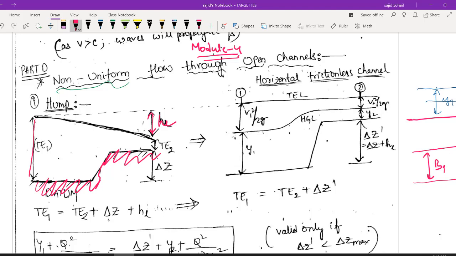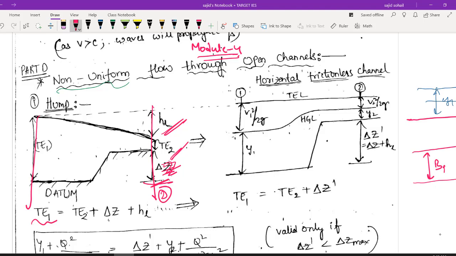So let us say this is your total energy 1 here. Here you will be getting your total energy 2. Not at all a problem, right? So if you want to balance your energy, how it will be? It will be your TE1 energy here and the energy at point 2. So you can write it as HL plus TE2 plus your delta Z, as simple as that. Okay, your delta Z. So there is nothing much to talk about, very plain.